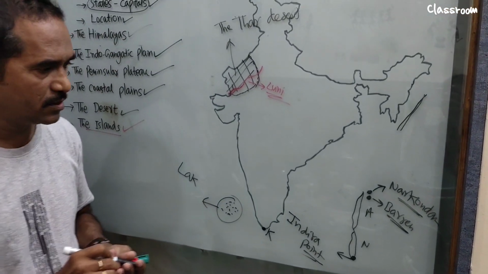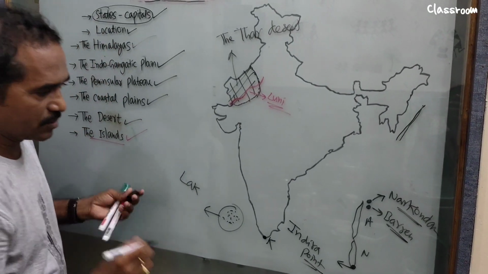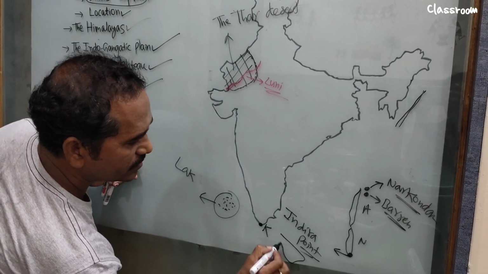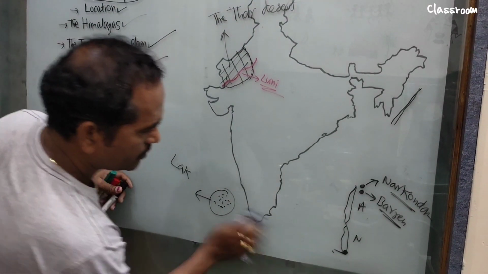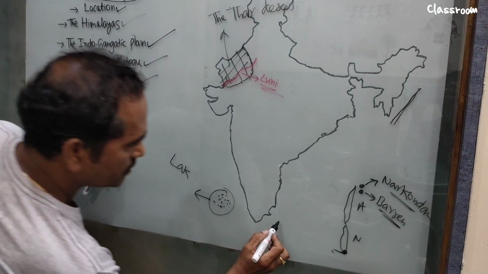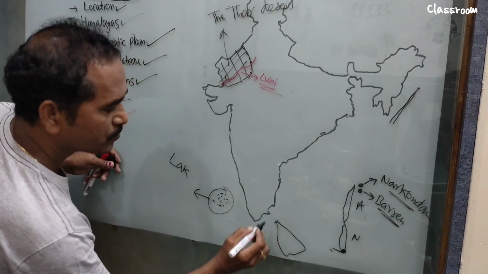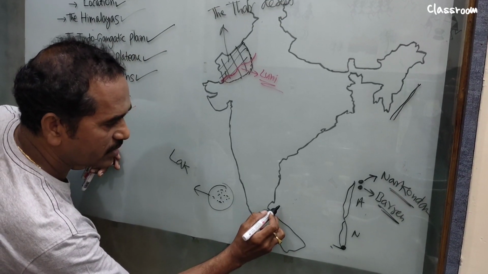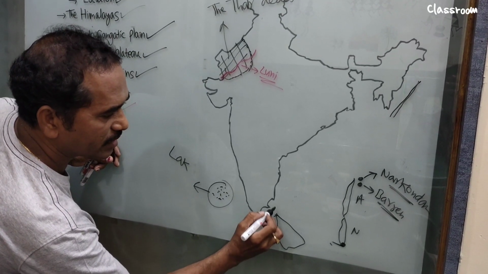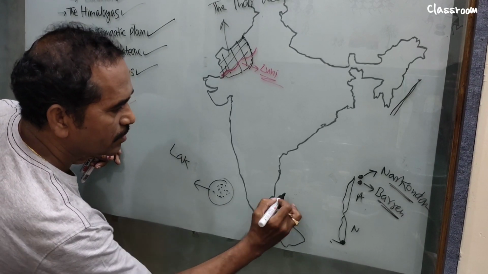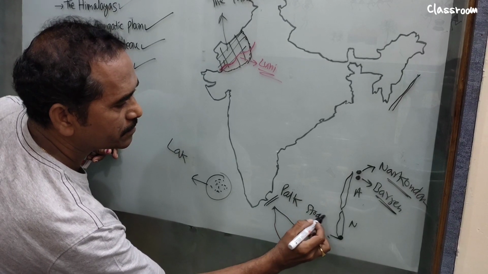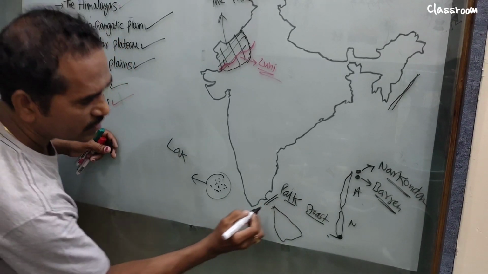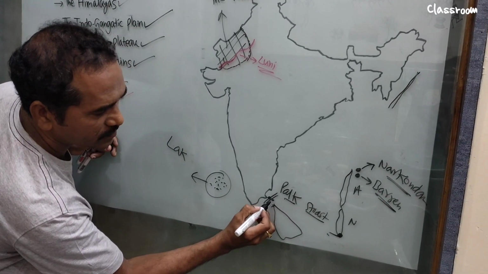What is the strait which divides India and Sri Lanka? Right. Very good. So this is Sri Lanka. The strait that divides Sri Lanka and the India mainland is known as the Palk Strait. Now see, some islands are here.